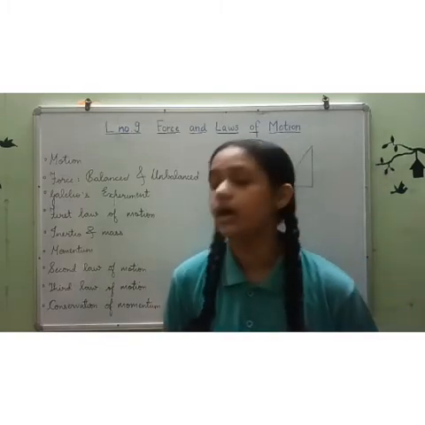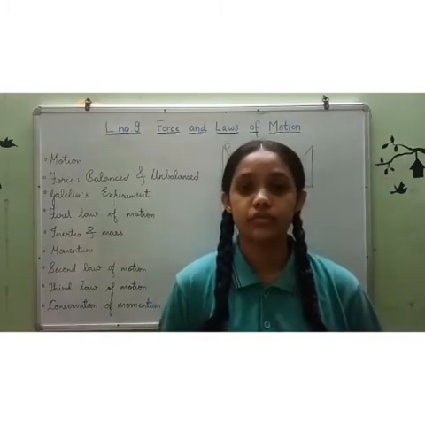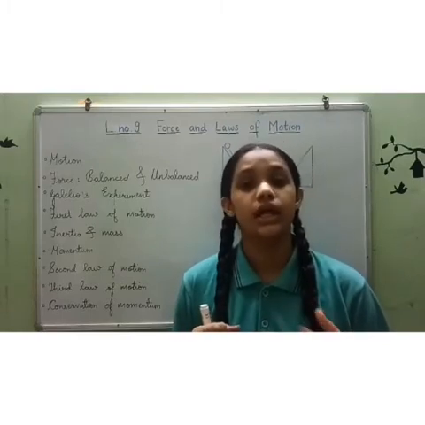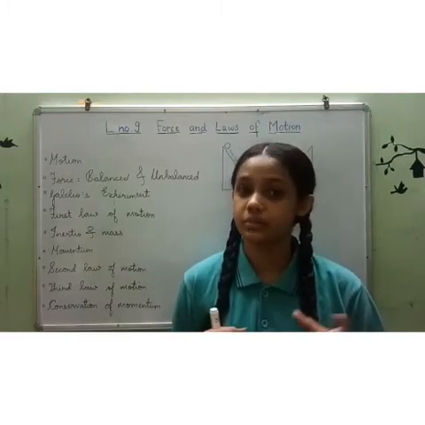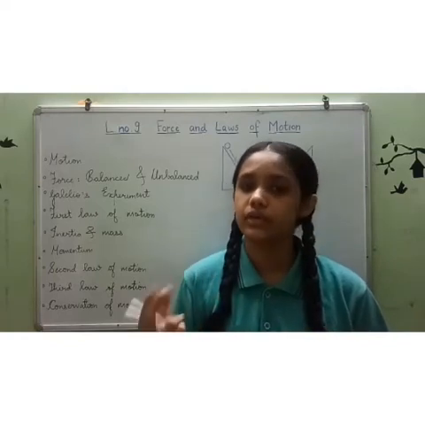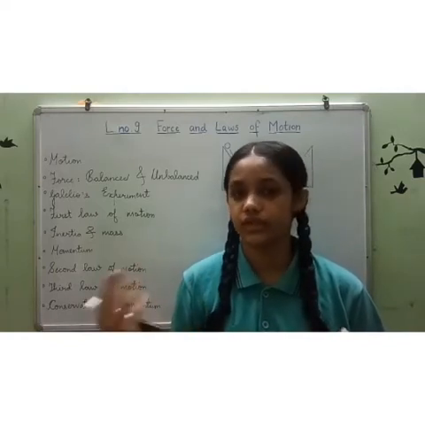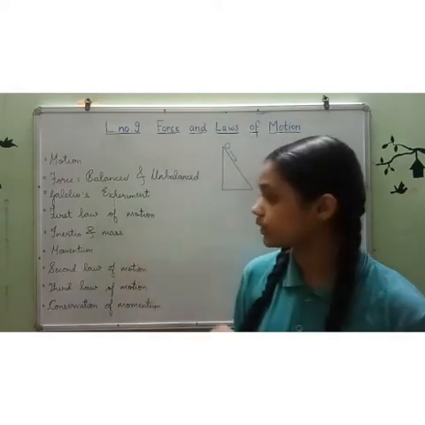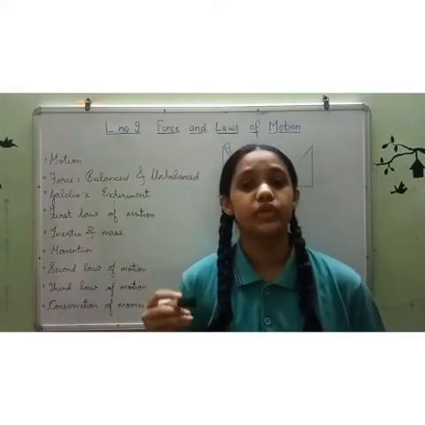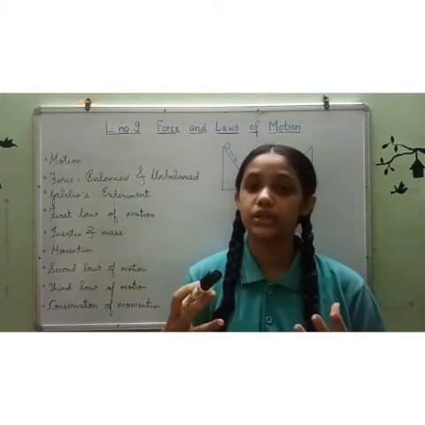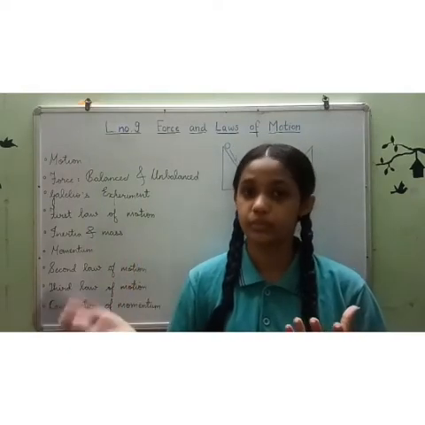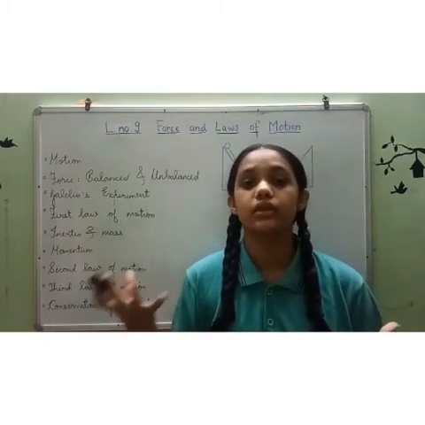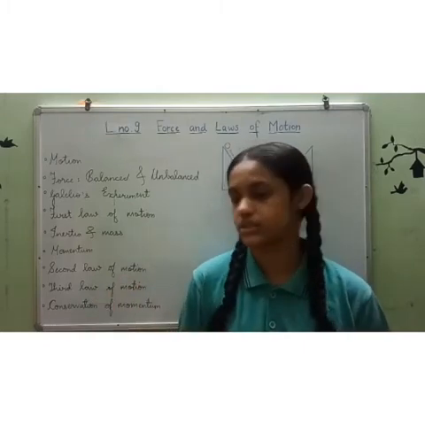Momentum. We observe that if a bullet is fired from a gun, it can kill a person, but a single bullet, if it is not fired, doesn't have any value. Hence, we understand that the impact produced by an object is dependent on the mass as well as its velocity.